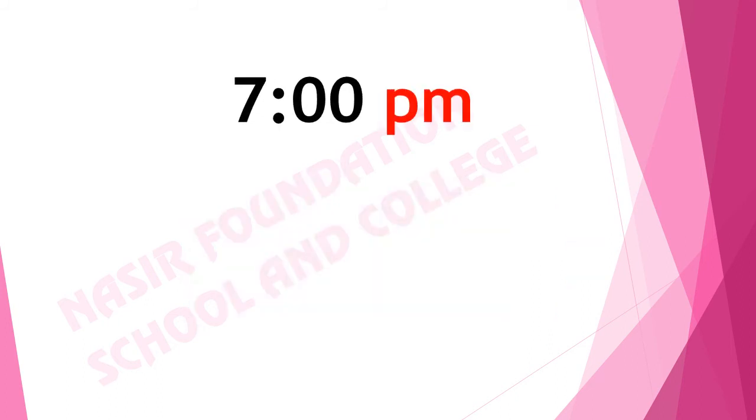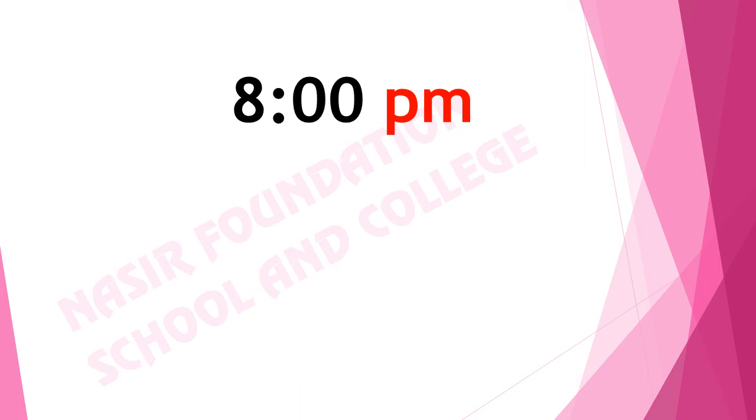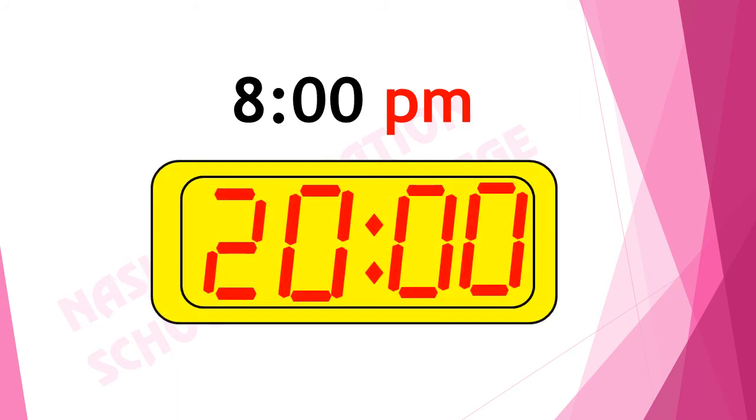If it is 7 p.m. on analog clock, what will be the time on digital clock? Yes, students, it's 19 hours. We will add 7 in 12 hours and we will get 19 hours. If the time on analog clock is 8 p.m., what will be the time on digital clock? It's 20 hours.